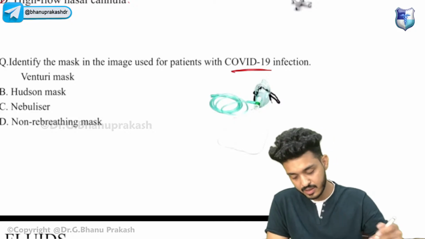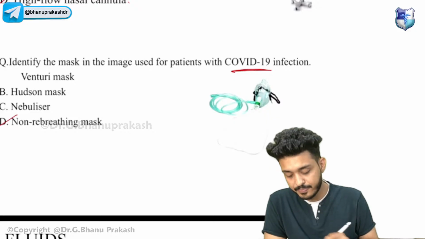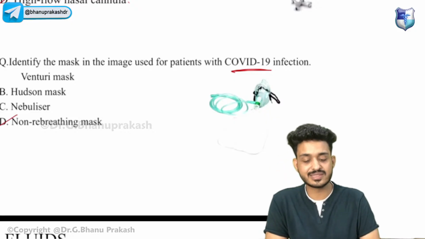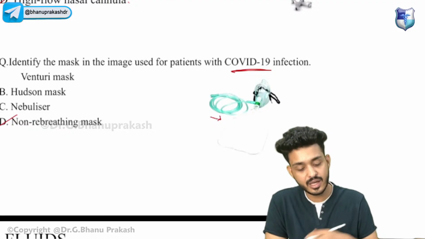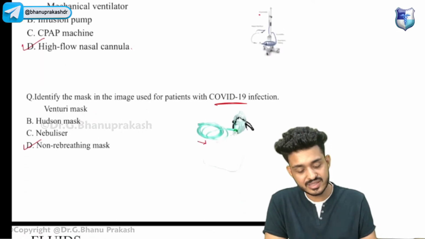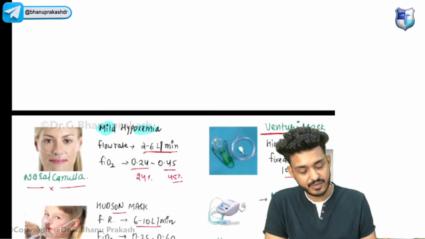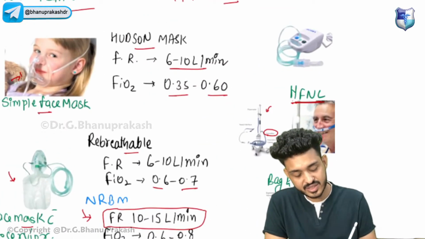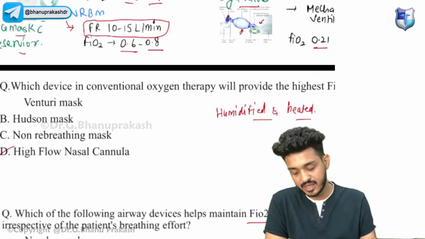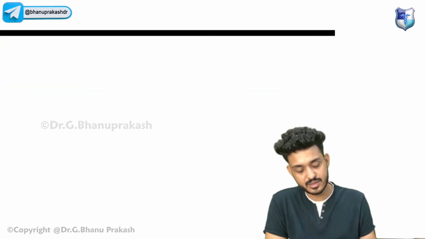Very good, Karpal. Very good, Anuj. That would be your non-rebreathing mask. This is your non-rebreathing mask, guys. Hudson will be different. You can see the image. This is your Hudson. And this is your non-rebreathing mask.